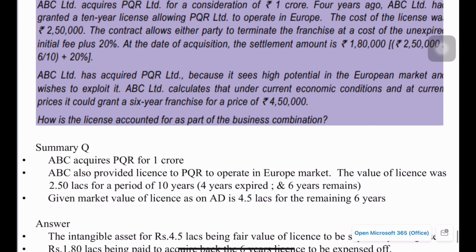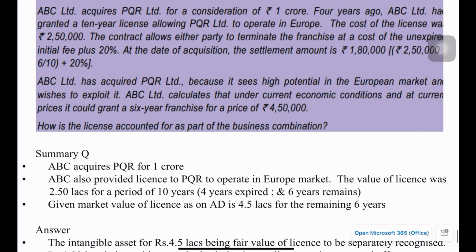Okay, so just go through this next example. Here ABC acquires PQR for 1 crore, and ABC also provides a license to PQR to operate in the Europe market. The value of the license was 2.5 lakhs for a period of 10 years. Already 4 years have expired and the remaining 6 years are there. The market value of the license on the acquisition date is given as 4.5 lakhs for the remaining 6 years.